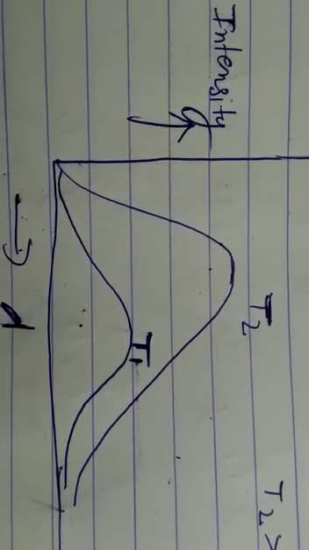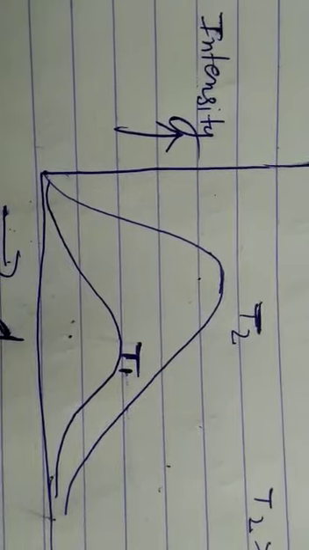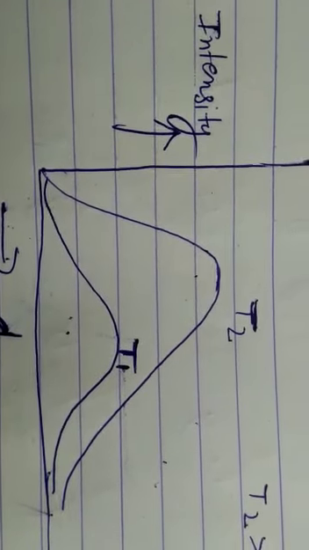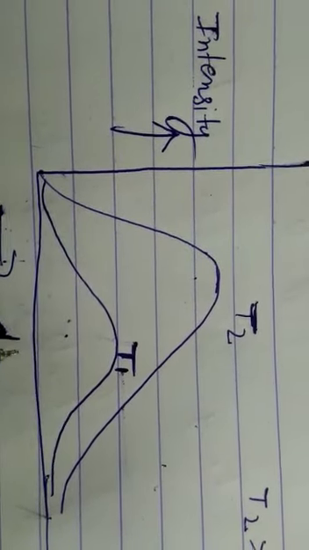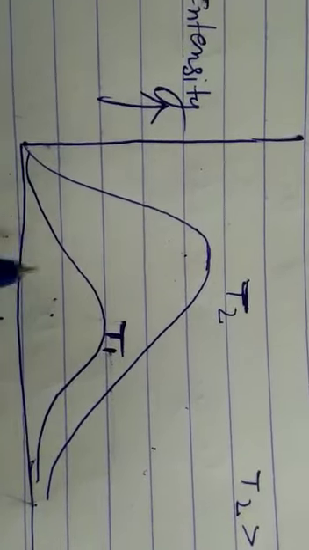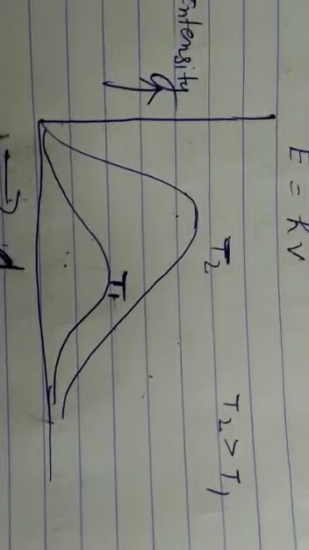Now I am going to explain this curve. At a given temperature, the intensity of the radiation emitted increases with the decrease of wavelength. We are moving this side, increasing wavelength. We are coming this side, decreasing wavelength. We are going upward, that is, intensity increases. The intensity reaches a maximum value at a given wavelength, and then starts decreasing with the further decrease of wavelength as shown in the graph. You can easily see that there are two temperatures. If we move this side, lambda increases; if we come this side, lambda decreases. So this is the graphical representation of black body radiation.